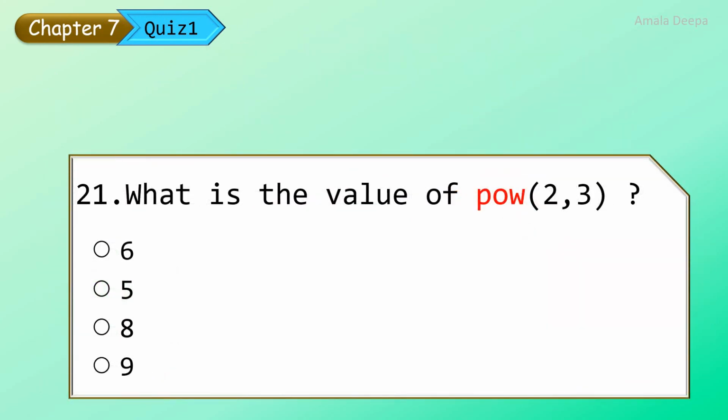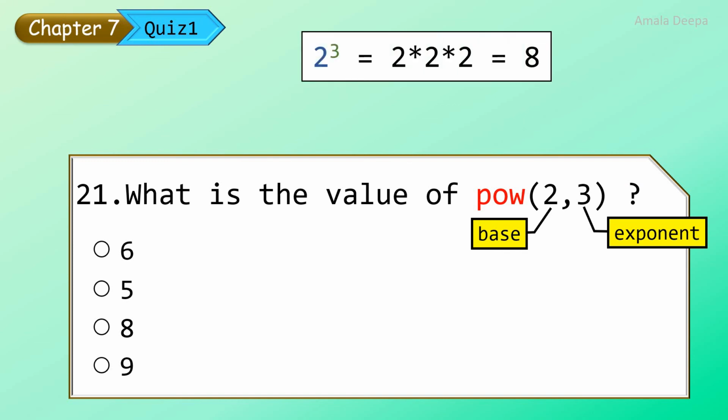What is the value of pow of 2, 3? Here 2 is the base and 3 is the exponent. Pow of 2, 3 means the pow function will calculate 2 to the power of 3, which is 2 into 2 into 2 equal to 8. So the answer is 8.